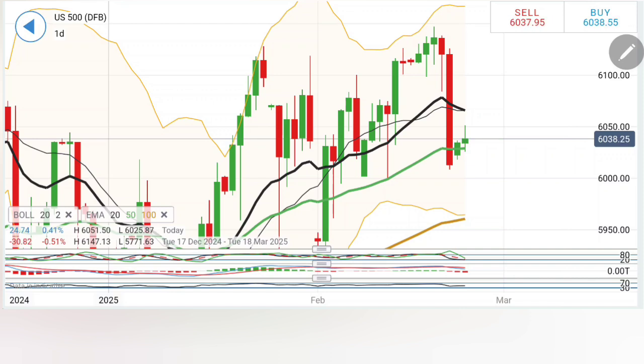On the downside, a selling entry can be taken at around 6032, but 6026, 6020 is something you should watch out for. Then 6010 should come as the next support level, and below that 6000. If 6000 is taken, stay short for 5980, 5960 levels as the next targets. Below that, a crash should begin. Take your trades accordingly. Let's move to Nasdaq.